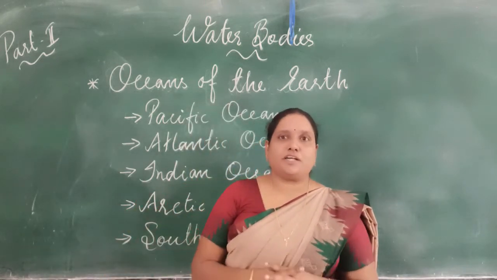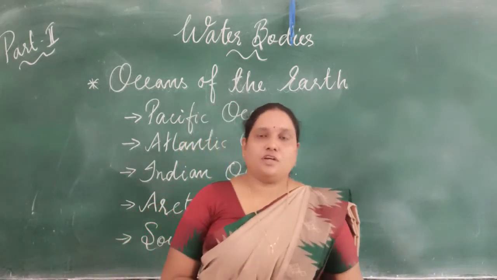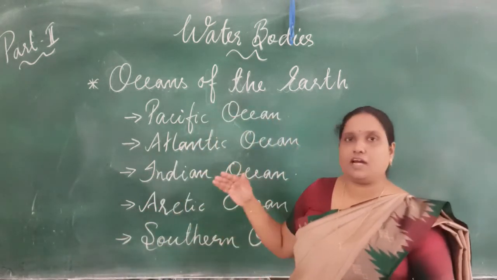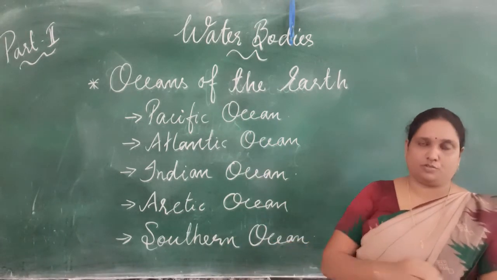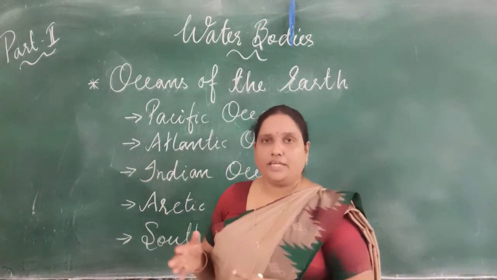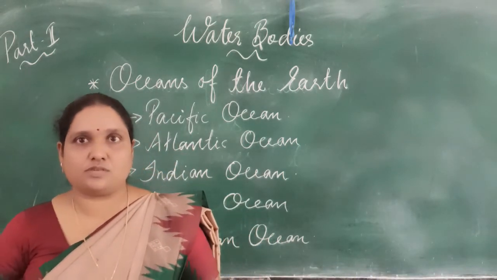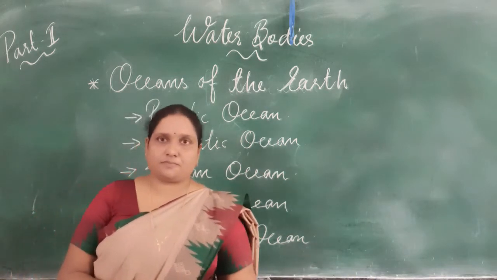So in this part of our video, we are going to discuss different types of oceans. There are five important oceans: Pacific Ocean, Atlantic Ocean, Indian Ocean, Arctic Ocean and Southern Ocean. In this video, we'll discuss what the different types of oceans are, what their features and characteristics are, and where they are located.